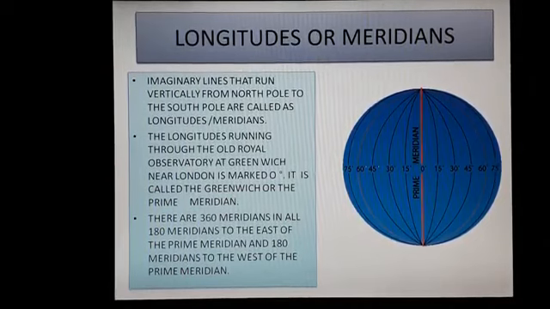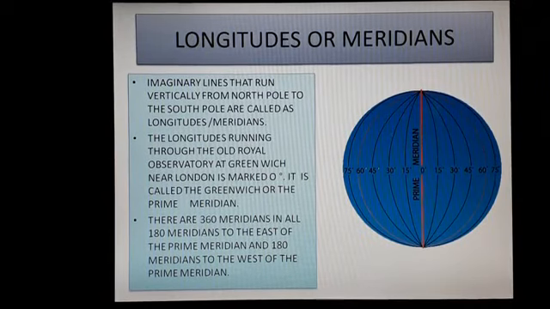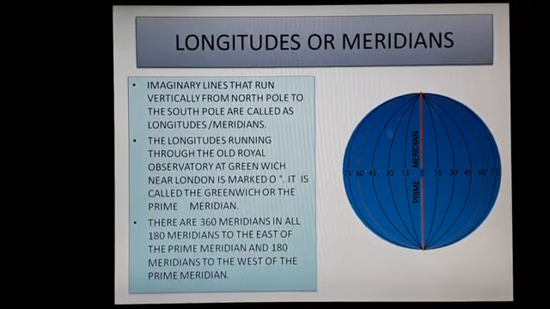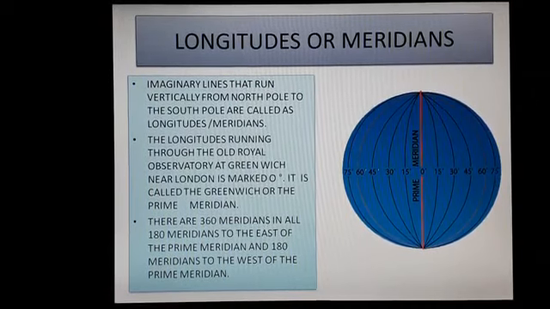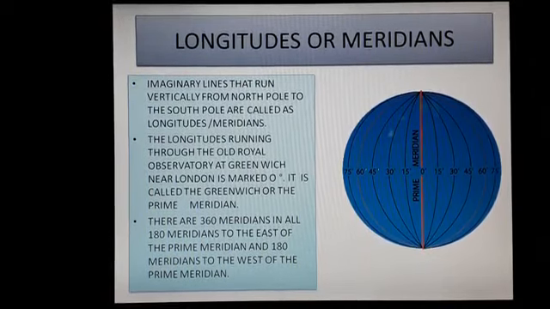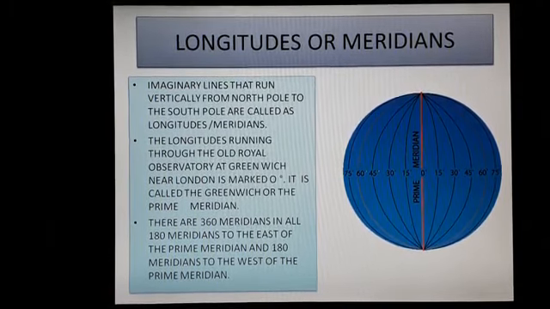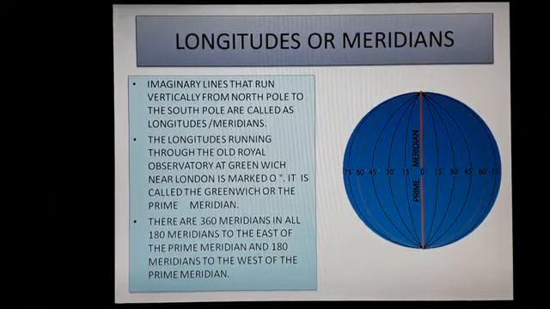The longitude running through the Old Royal Observatory at Greenwich near London is marked 0 degree. It is called Greenwich or the prime meridian. There are 360 meridians in all: 180 meridians to the east of the prime meridian and 180 meridians to the west of the prime meridian.